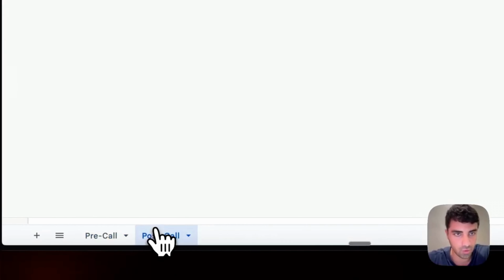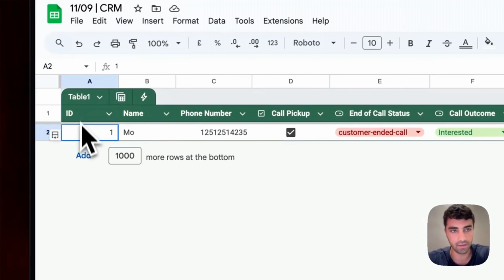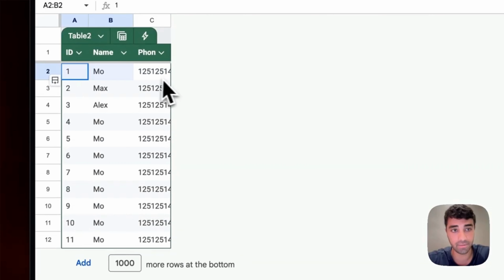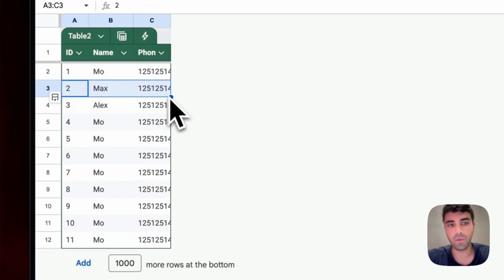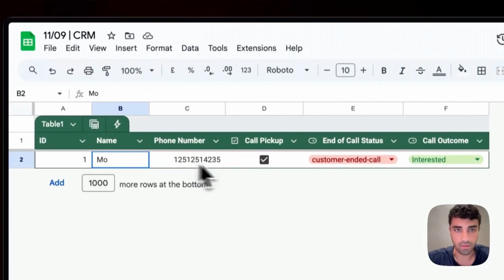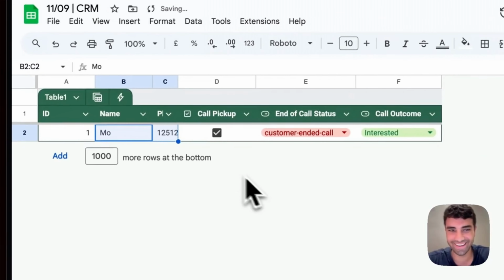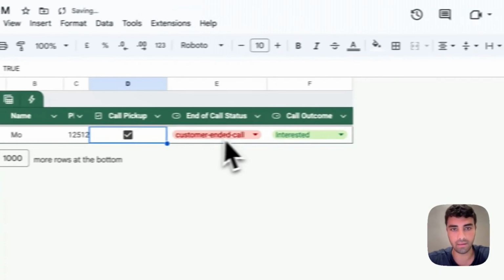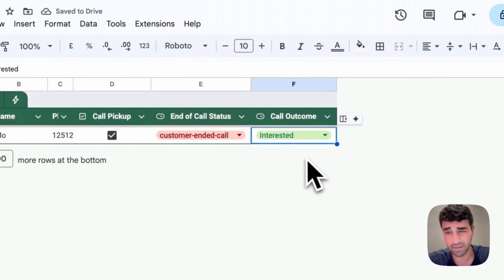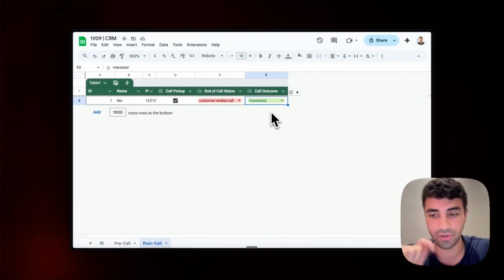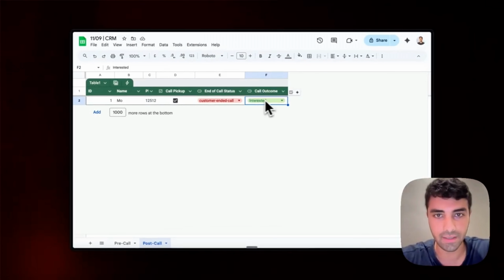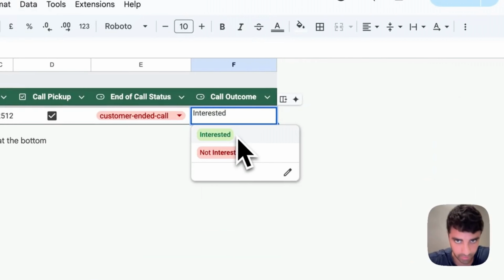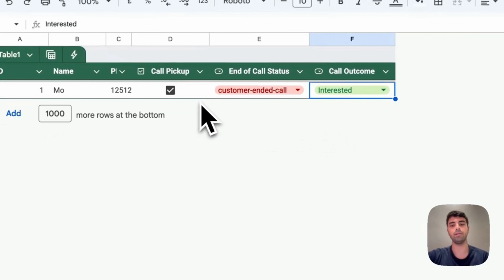And as you can see here, if we go to post call, here we go. So you have the ID Mo. So that was me specifically. I mean, the next person, if we continued the loop, would have been Max. Oh, it also tells my phone number. I should have hidden that. Anyways, I'm going to change it. And then it shows us if the call was picked up. Yes, in this case it was. If it wasn't, it would be unchecked. And then customer ended call. That means that we have ended the call. As you remember, we just canceled it, and then we are interested. So we get notified here whether the person is interested or not.